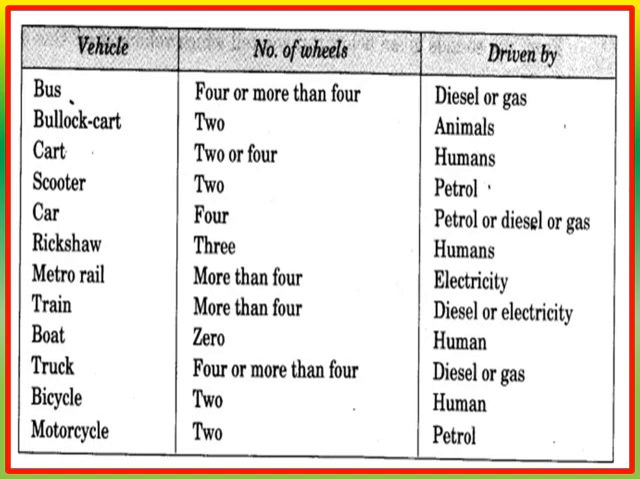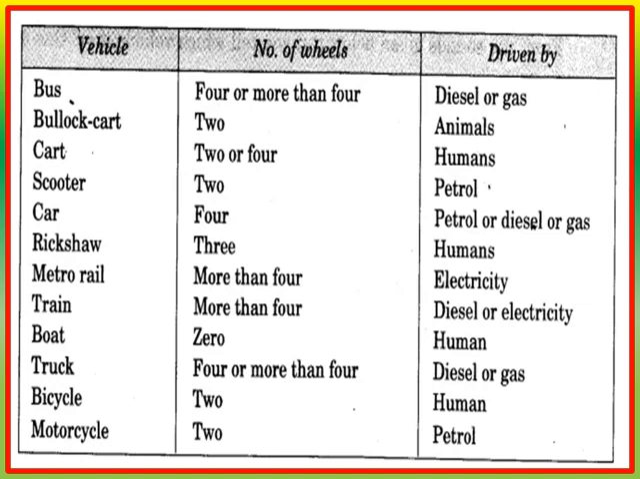The next one is a car. A car has 4 wheels and it uses petrol or diesel or gas to run. So it is driven by petrol or diesel or gas. The next is a rickshaw. A rickshaw has 3 wheels and it is driven by humans. Here I am talking about the cycle rickshaw. So it is driven by humans.